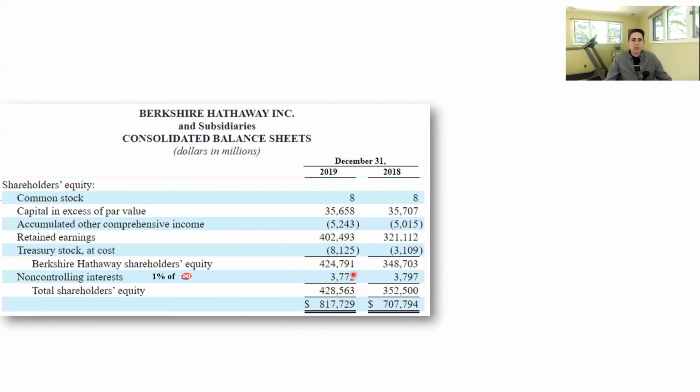So this non-controlling interest tells shareholders of Berkshire Hathaway, hey, you only own $424.7 billion of that total company book value. You don't own $3.7 billion of the book value that you see on the balance sheet. The total balance sheet has a shareholders' equity of 428.5, but Berkshire Hathaway shareholders only own 424.7. Okay, so that's what that is saying, and that's how non-controlling interest is reflected on a balance sheet. You might also see this called a minority interest.